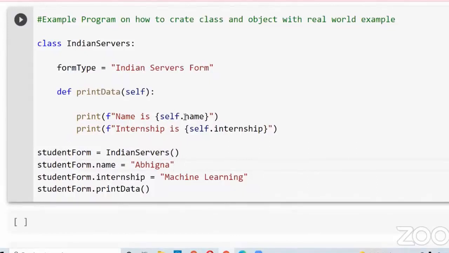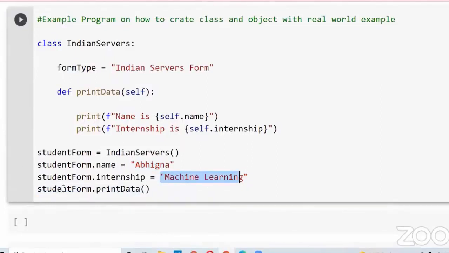Here I defined a variable name, right? It is an instance variable. And internship is another variable. By using the object name, I assign values to those particular variables. I assign the value for name as Abhigna, and the value for the internship variable as machine learning.